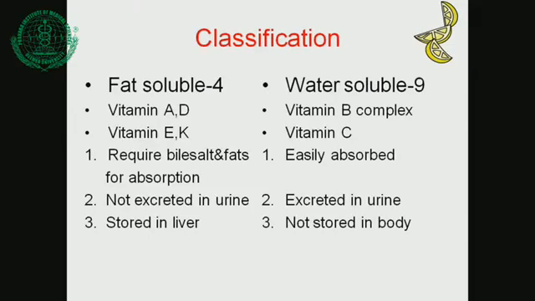Now everybody knows this classification. From first MBBS you know this classification, so I will not go into details. But on the left side you can see fat soluble vitamins A, D, E, K require bile salt and bile pigments for absorption. If vitamins A and D are taken in high quantity, they are stored in the body. They may go to the brain and bones, and they can cause different problems in the baby. So remember, the fat soluble vitamins should be given in a very restricted manner. Most of these fat soluble vitamins are stored in the liver.